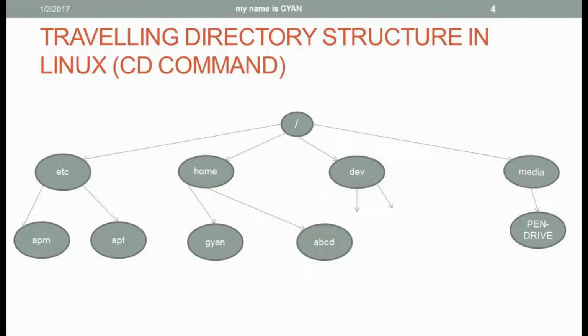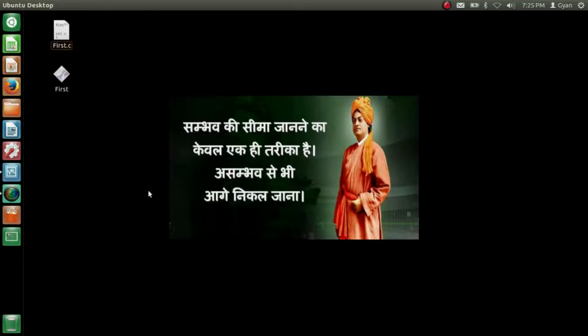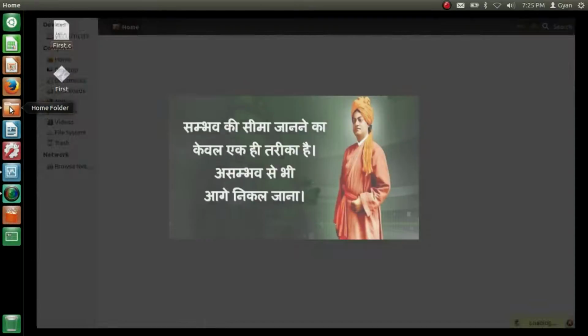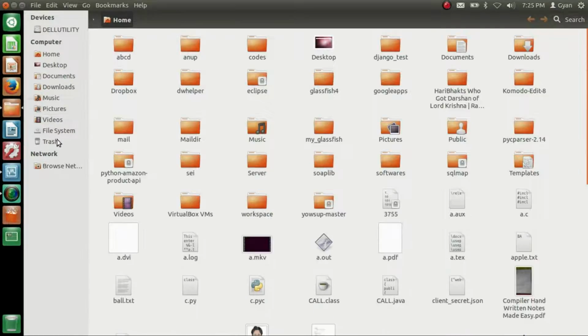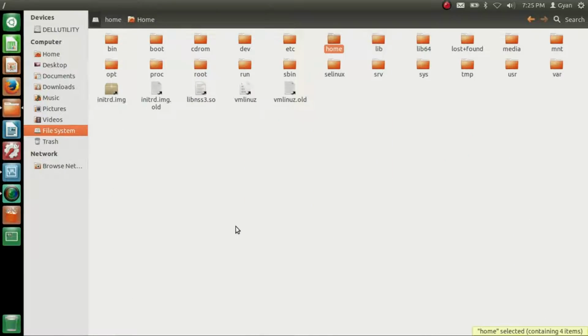Let's go to the home folder. This is my Ubuntu machine. Click on file system. The file system is the root of the directory structure, which contains various directories inside it, like bin, boot, cdrom, etc. This directory is my computer equivalent to Windows, but there are no drive letters here.